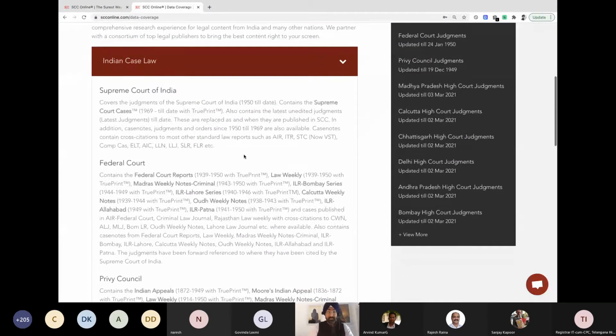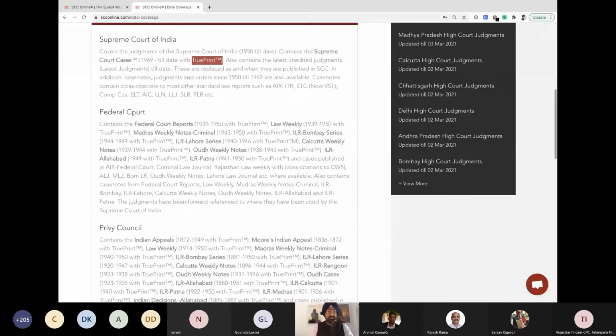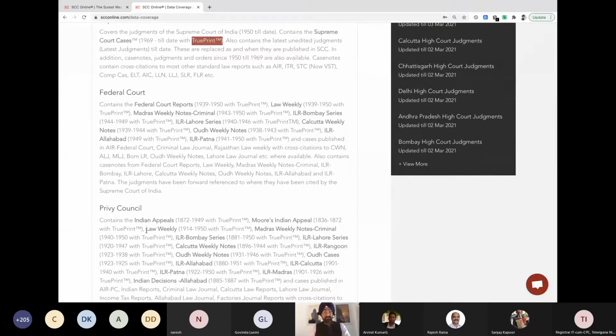Apart from that, it also says that there's something like TruePrint. We'll talk about this TruePrint in a bit, but I wanted to highlight it for sure. Then we have Federal Court and Privy Council judgments. Privy Council was there before 1800 as well. However, what we have gathered is only from Indian appeals, that is, Indian data of the Privy Council, from 1836 till 1949.